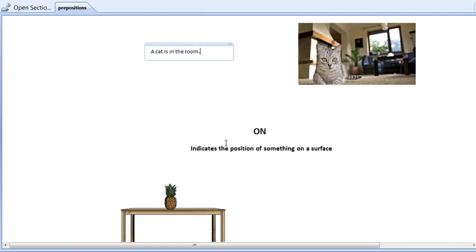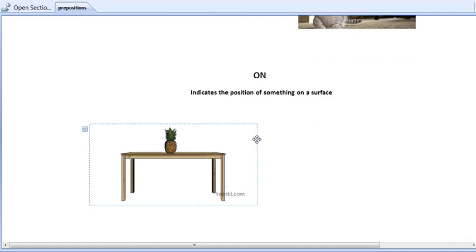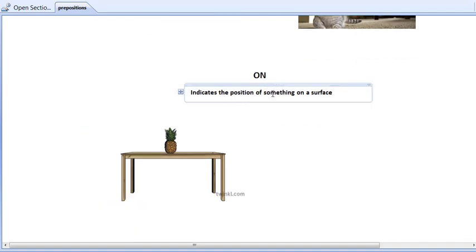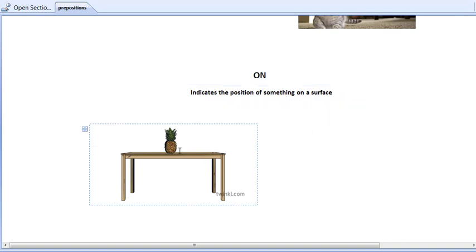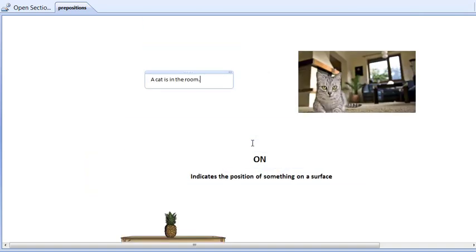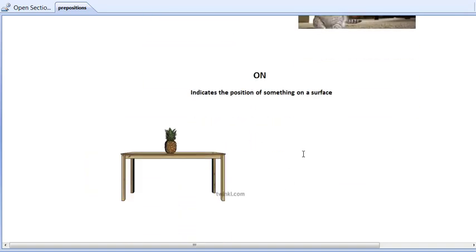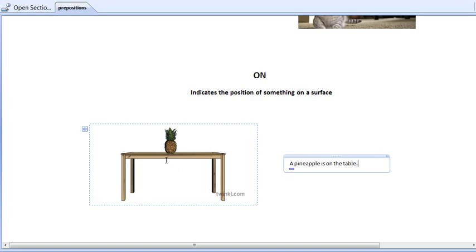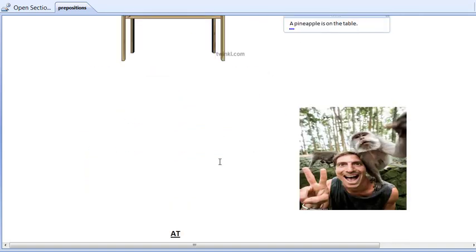Now let's move to on. Where do we use on? See, on indicates the position of something on a surface. Here we have a pineapple which is on a table. So we can say that a pineapple is on the table. Here this thorny looking pineapple, it is on the table. The lower part of the pineapple touches the upper surface of the table. The next example.